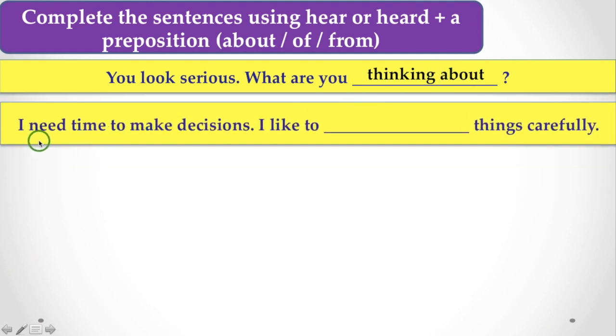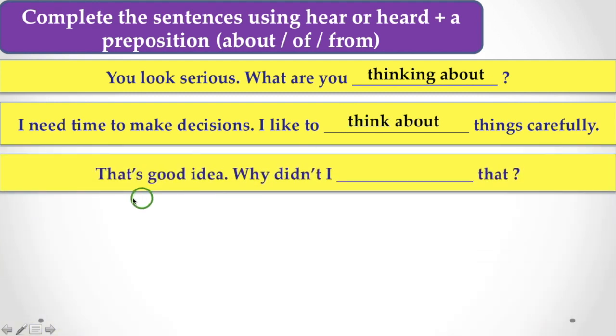Now, I need time to make decision. I like to dash things carefully. Here, again think about, because you judge something, you are considering something, you are contemplating something, it is related to your decision. So here also you have to use think about. Next, that's good idea. Why didn't I dash that?